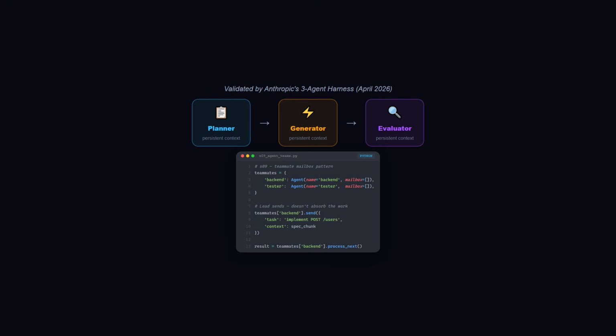2 immediate wins. First, the lead agent's context stays clean. It doesn't absorb the subtask execution details. Second, teammates survive context resets. If the lead agent compacts, teammates don't lose their state. This pattern is validated by Anthropic's own 3-agent harness: planner, generator, evaluator. Each is a persistent specialist. None of them share a context window.